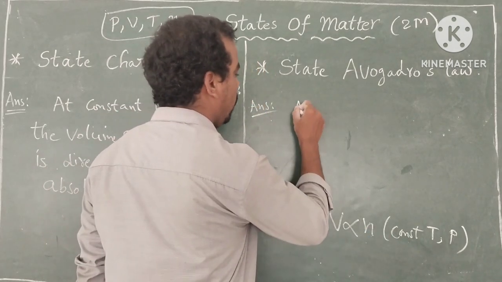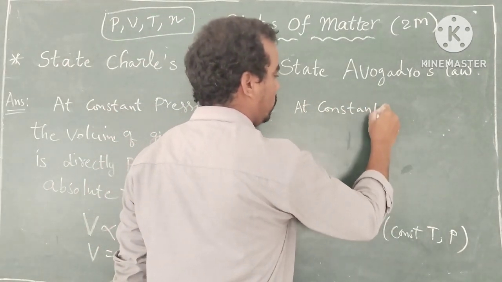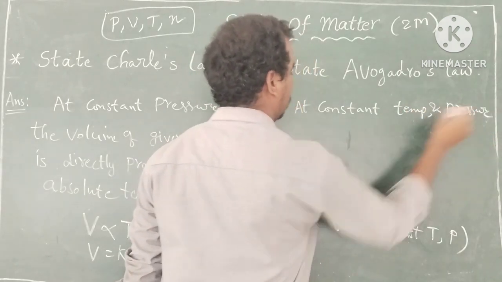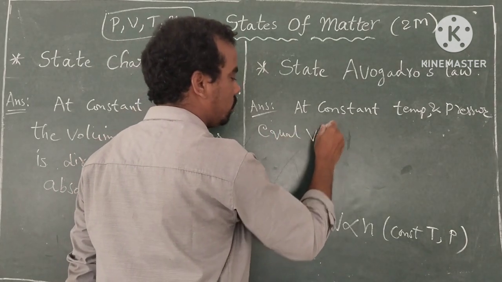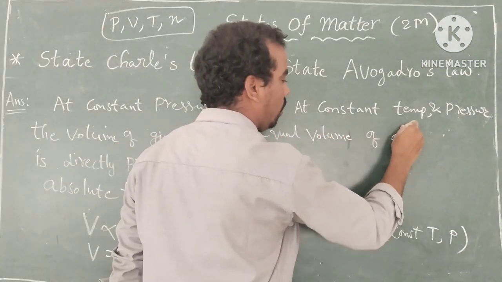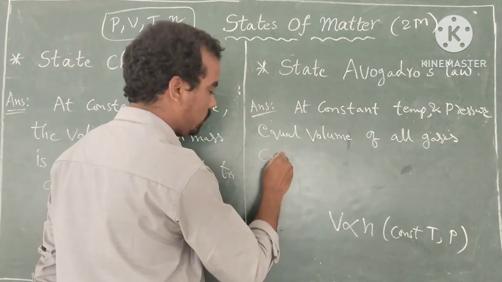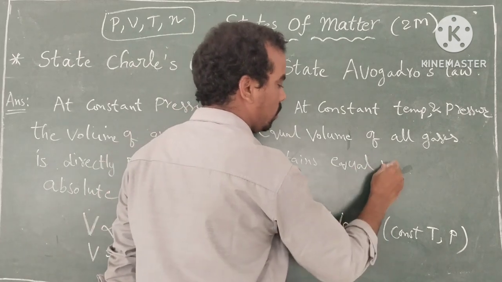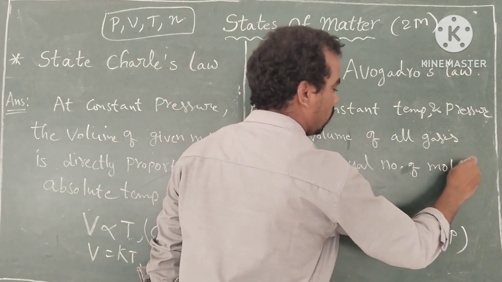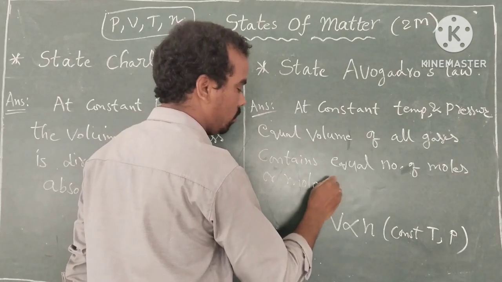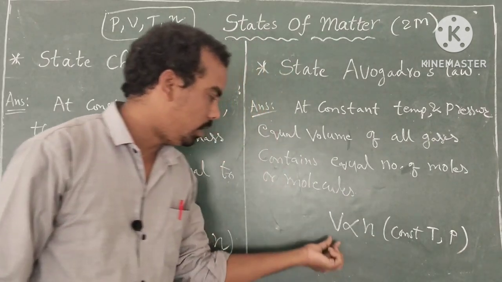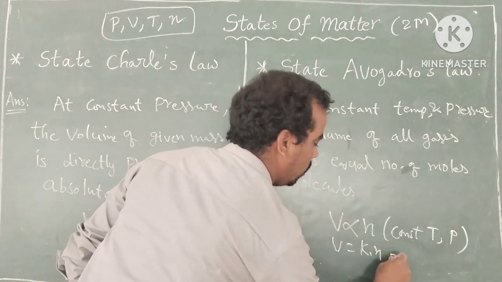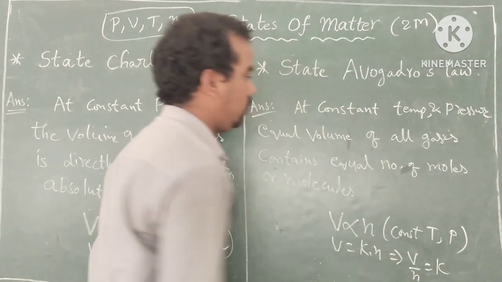That is the statement. At constant temperature and pressure, equal volume of all gases contains equal number of moles or molecules. So V is equal to constant into N. That implies V by N is equal to constant. So 2 marks, very easy.